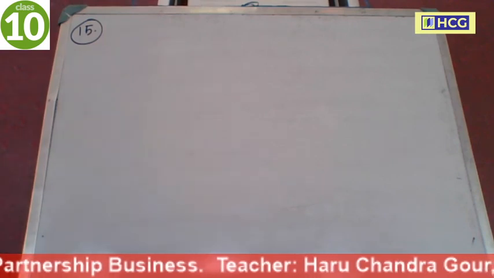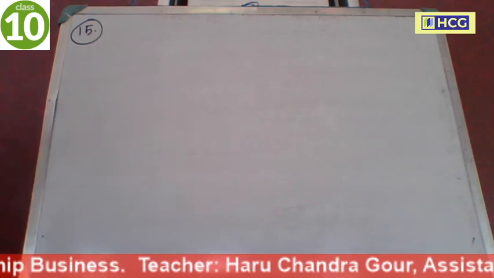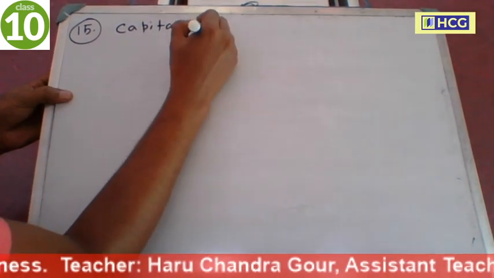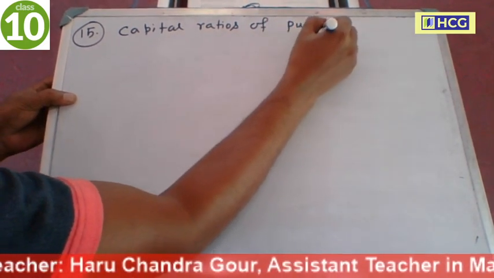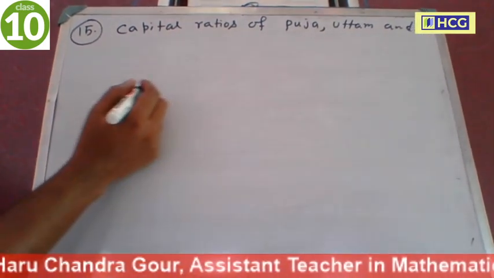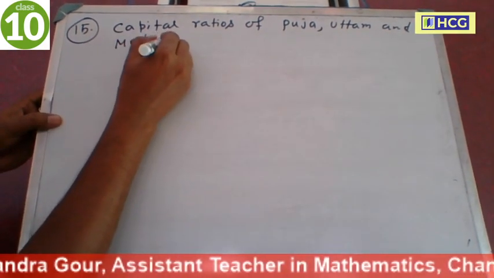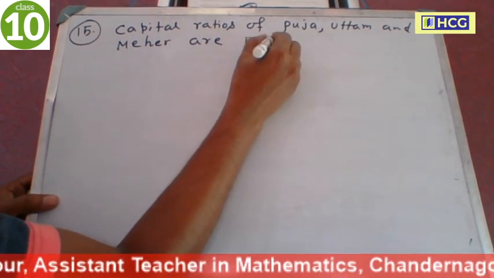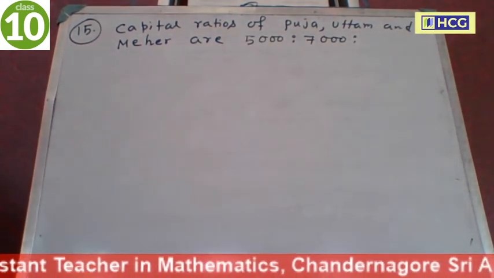So number 15, Pooja, Uttam, Mihir started a partnership business with capital 5,000, 7,000 and 10,000. So now capital ratios of Pooja, Uttam and Mihir are 5,000 is to 7,000 is to 10,000.